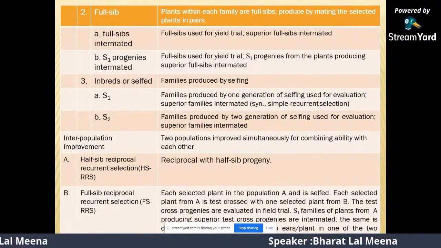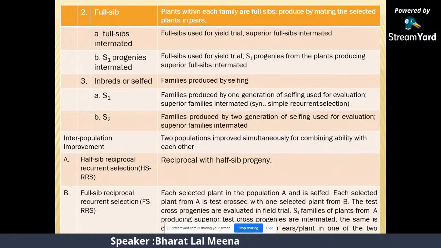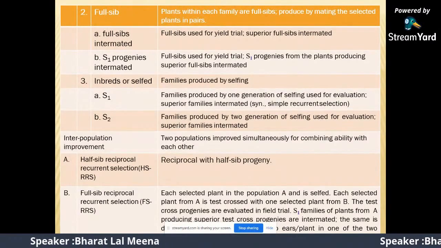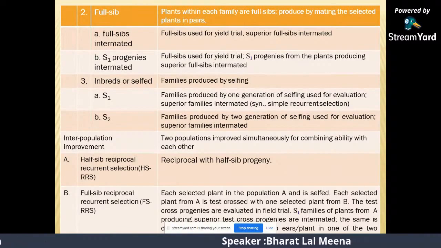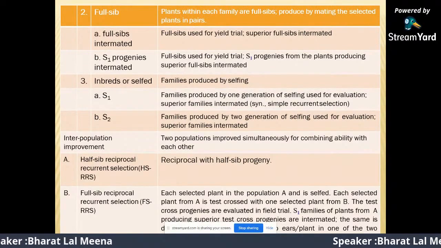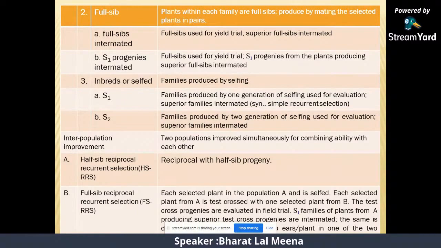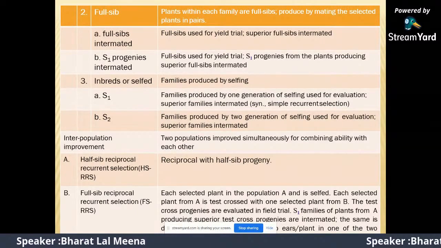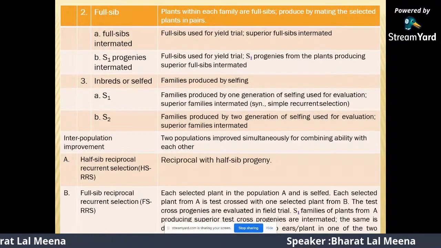Full sib family selection: the plants within each family are full sibs, produced by mating the selected plants in pairs. The full sibs are intermated, the full sib is used for yield trial, and the superior full sibs are intermated. S1 progeny intermating: full sib used for yield trial, and S1 progeny from the plant that produced the superior full sib are intermated.